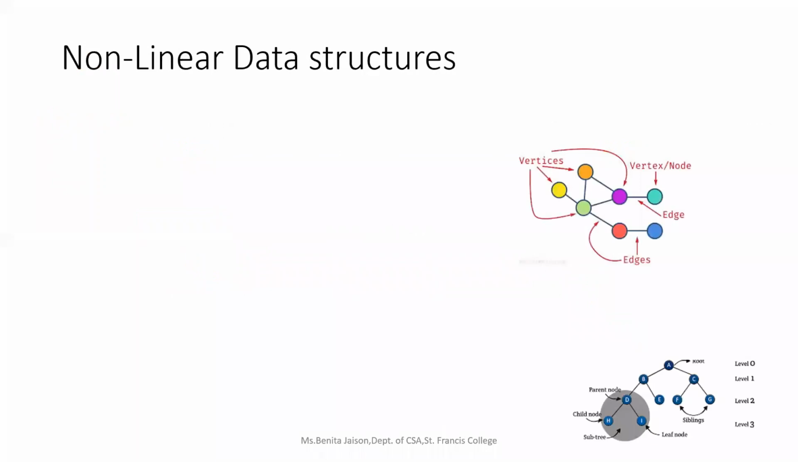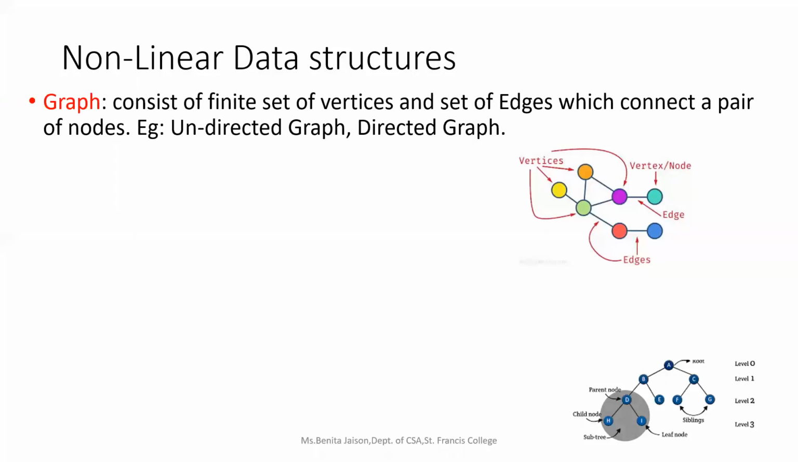Now we are moving on to the nonlinear data structure. So as I told, there are two examples of nonlinear data structure what we are going to study in this chapter, in this semester. One is graph. Sorry, graphs are nothing but a collection of nodes and edges. So these nodes are also known as vertices. So each edge will be connecting two nodes, a pair of nodes.